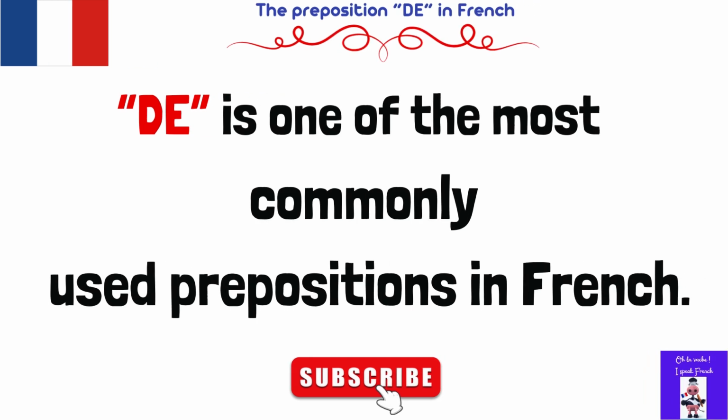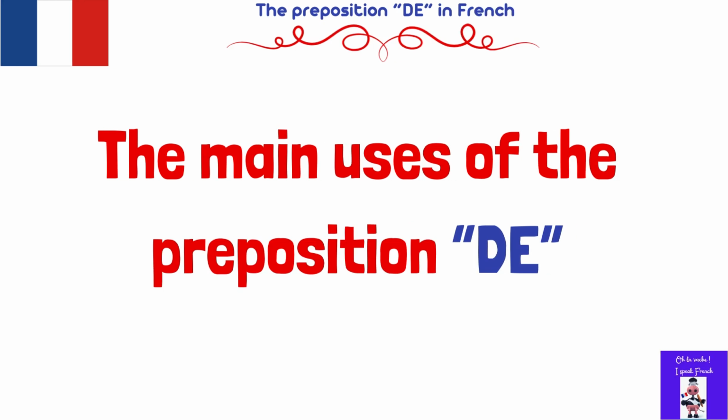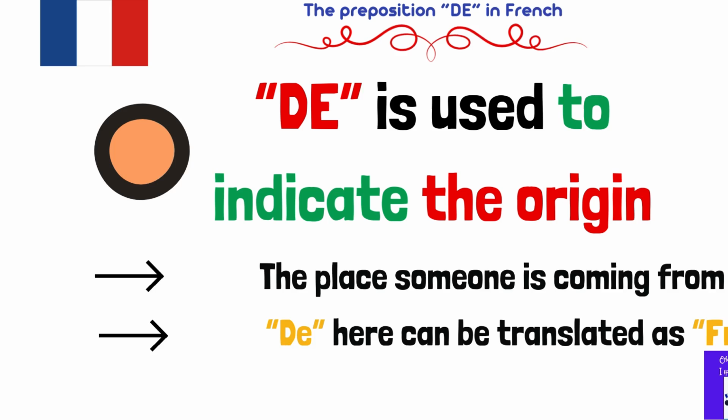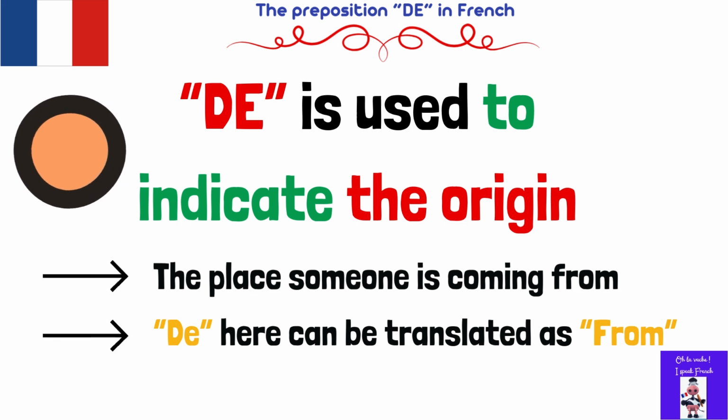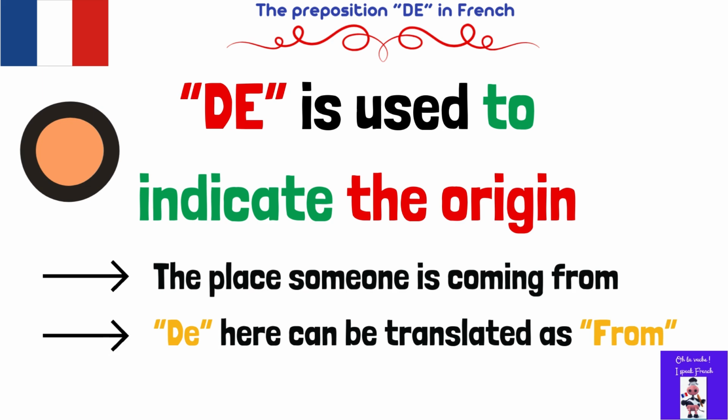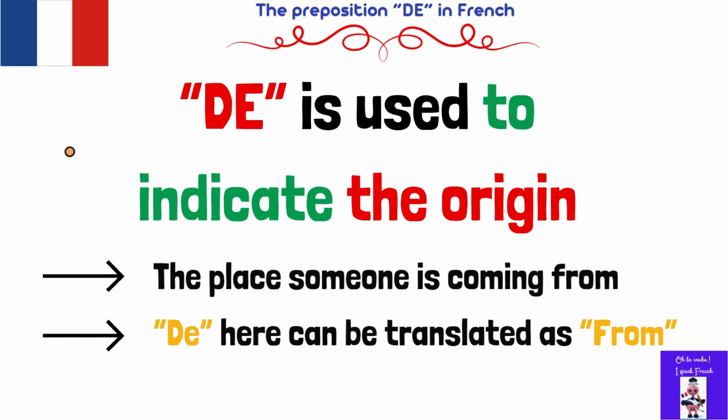So, first of all, the preposition de, as I said, is one of the most commonly used prepositions in French. The main uses of the preposition de will be tackled in this video. So first of all, de is used to indicate the origin, meaning the place someone is coming from. So here, de can be translated as from. Let's have some examples.